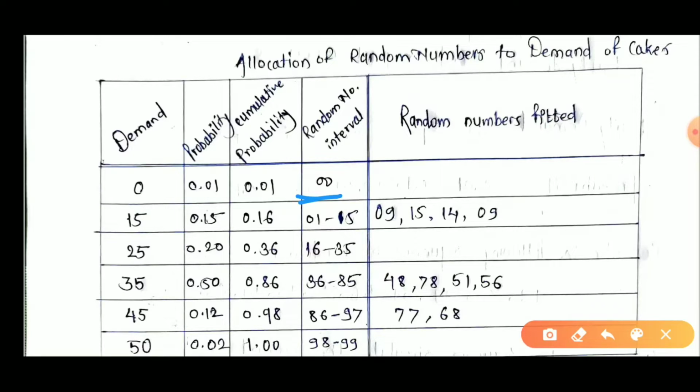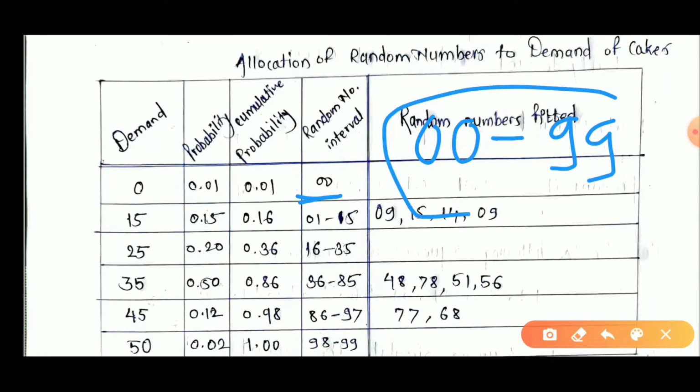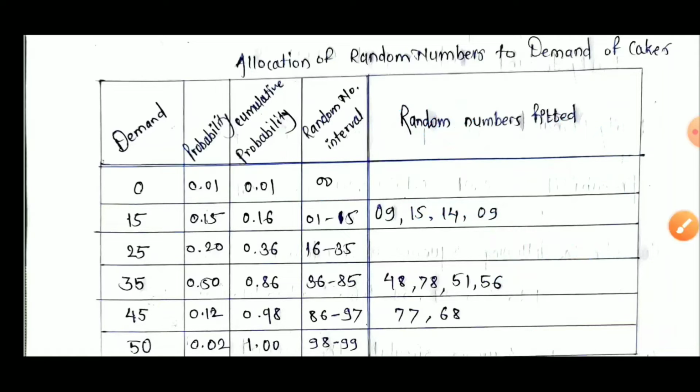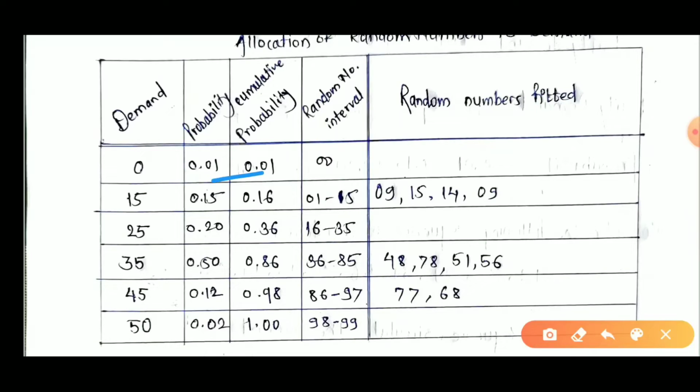We have to provide the interval from 0 to 99, so a total of 100 numbers, and we allocate these 100 numbers to the given cumulative probabilities. 0.01 into 100 is 1%, that's why we give the 0 number to this first demand.